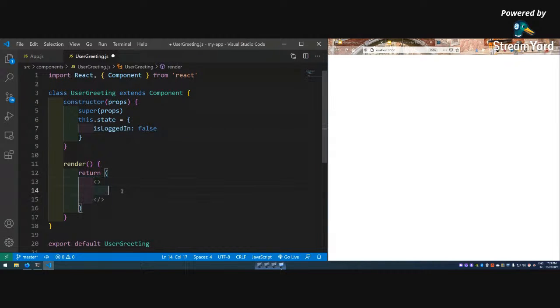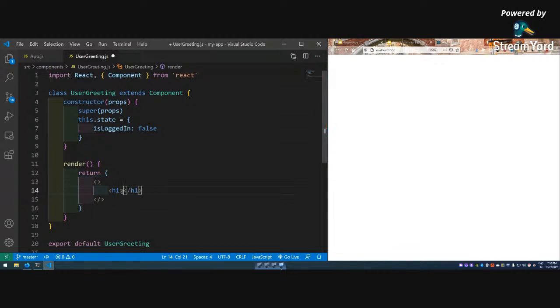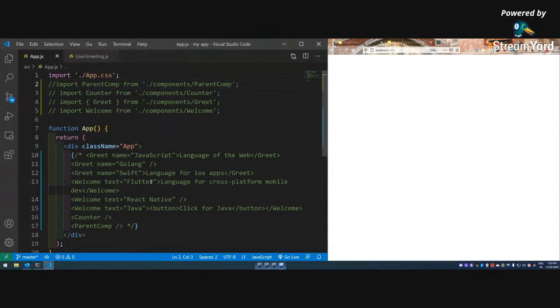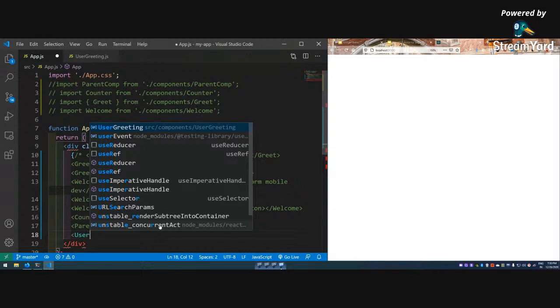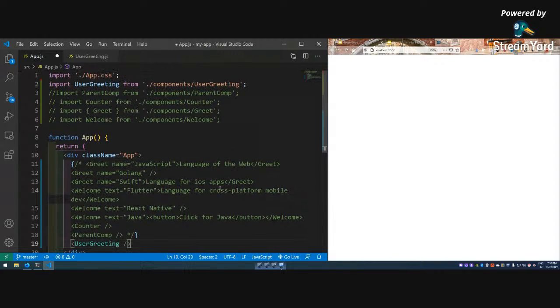I want a fragment, and h1 is welcome Nabendu, welcome guest, and then here UserGreeting was included. Yeah, it automatically did it. If it doesn't automatically do it, you have to write it by hand, meaning manually you have to write it.